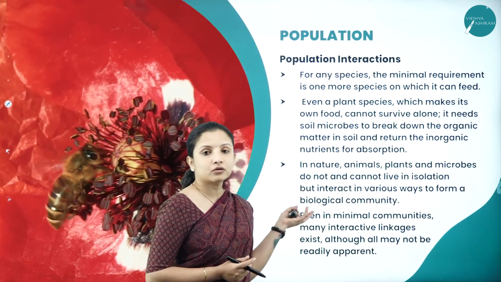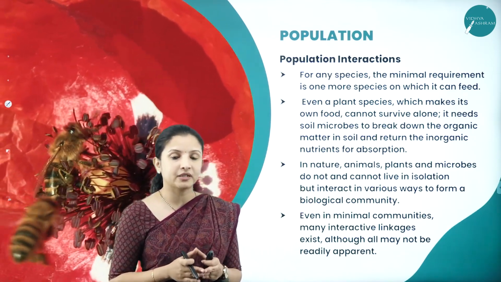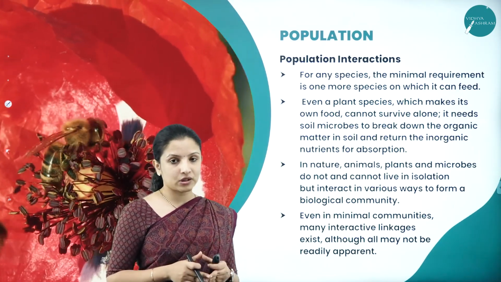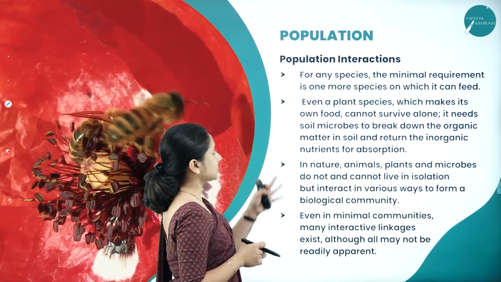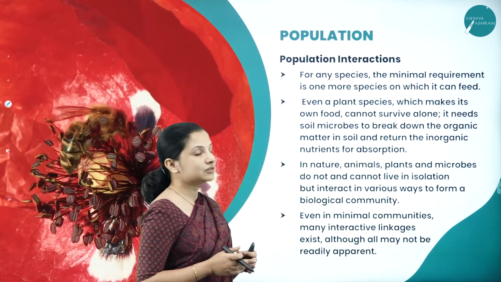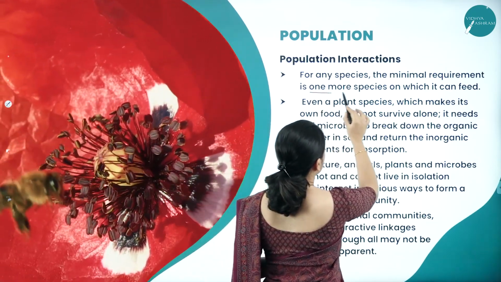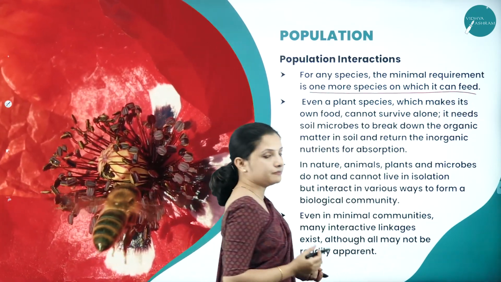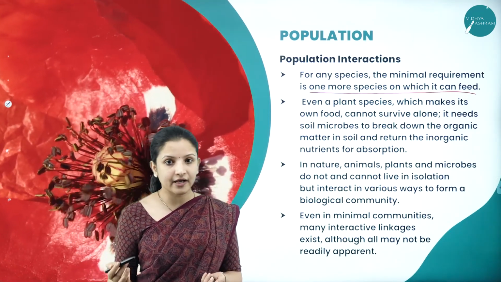There are a lot of different populations of species living in a particular habitat. How do they interact with each other? How do they cope with each other for their survival? We shall understand. For any species, the most minimal requirement is one more species on which it can feed. That is why no species can live isolated.